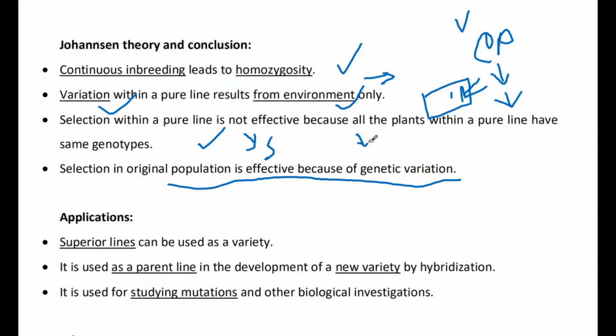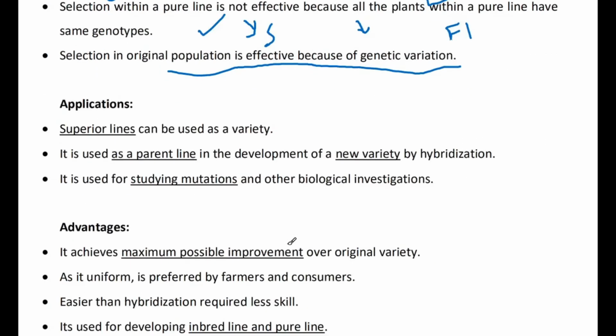At the beginning of pure line selection, you can go for selection in the F1, the first cross, but after that it is not possible. Application: superior lines can be used as a variety. Suppose you have a population of 1,000 plants, or important inbred lines or hybrid varieties from different locations. You just have to self them for a number of generations. This is how you go for pure line selection.